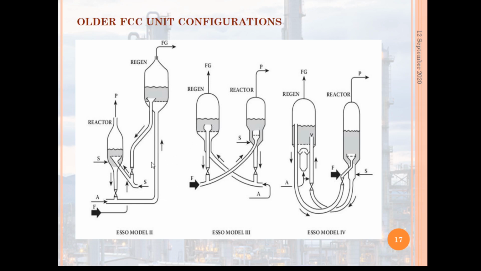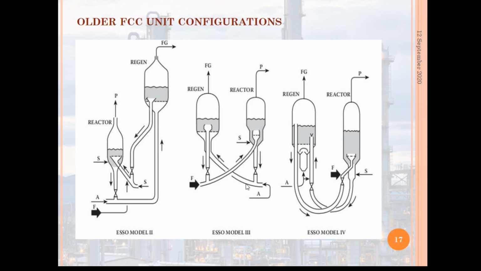These units operate with different combinations of feed riser and dense bed reactors, including a feed riser followed by a dense bed, a feed riser in parallel with a dense bed, and parallel feed riser lines.